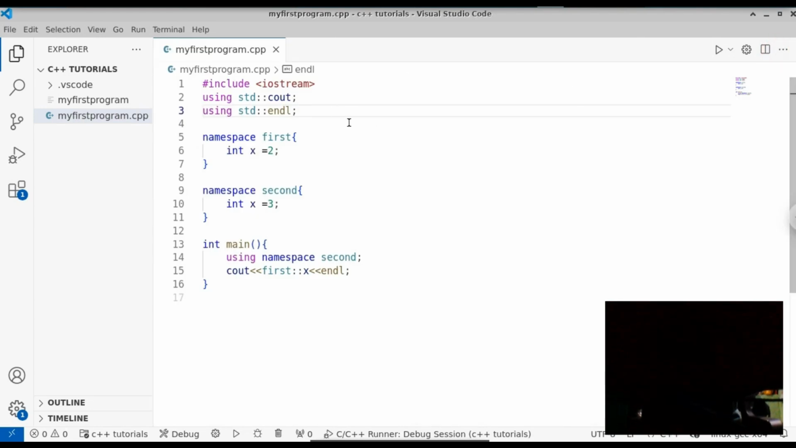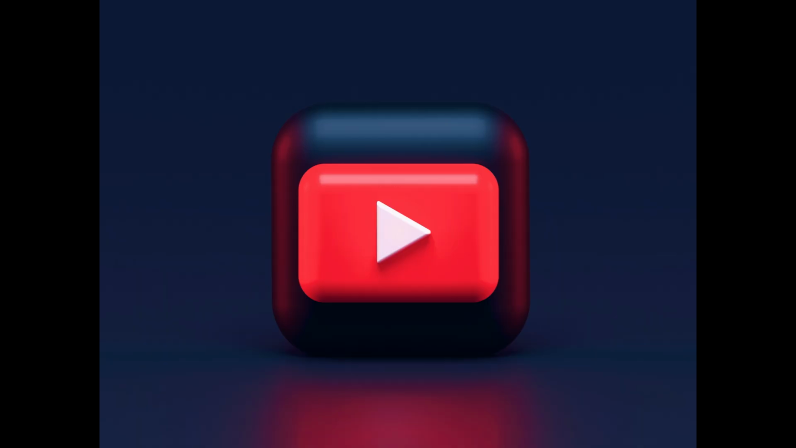So this is all about the namespace. With the help of namespaces, you can have a unique name for each variable. If you want to have the same variable name for two variables, you can create a different namespace, put the variable inside the namespace and use it there. So this is for this video and I will continue in the next one.